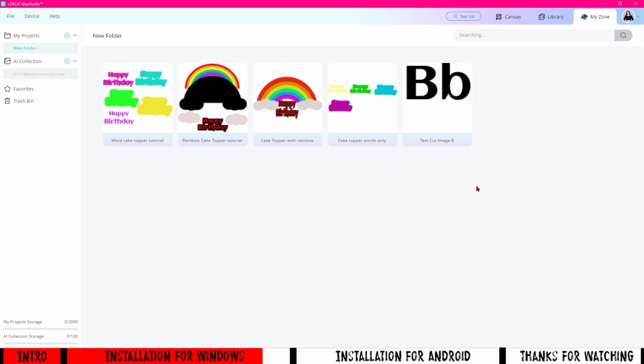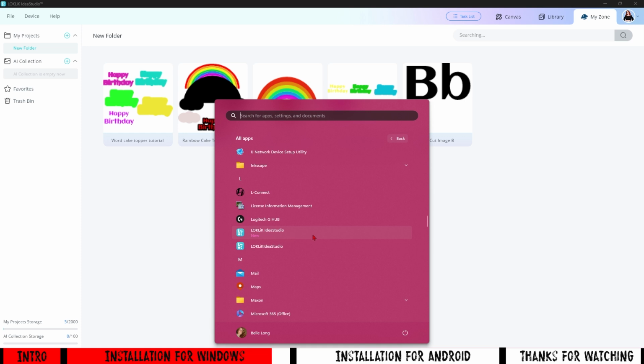Now, another thing to note is that this program is actually a standalone program. So you didn't actually update the old program. So if you go into your apps folder, you'll see that you've got two LOKLiK Idea Studio programs.